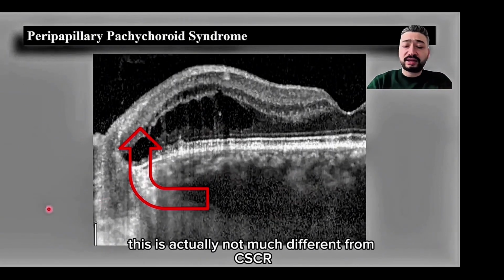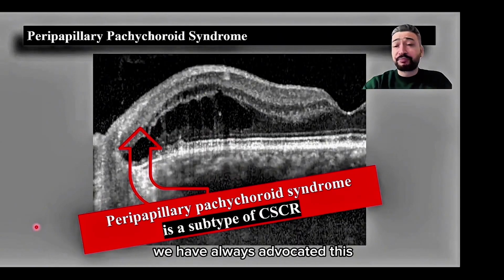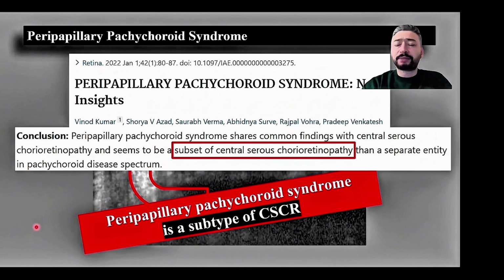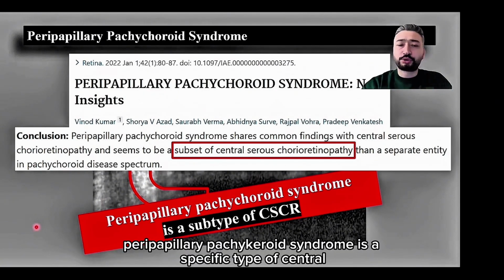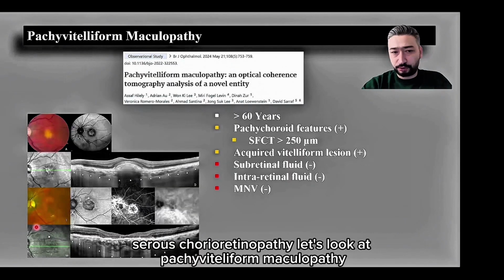This is actually not much different from CSCR. We have always advocated this. In fact, recent publications have started to mention this. Peripapillary pachychoroid syndrome is a specific type of central serous chorioretinopathy. Let's look at pachyvitelliform maculopathy.